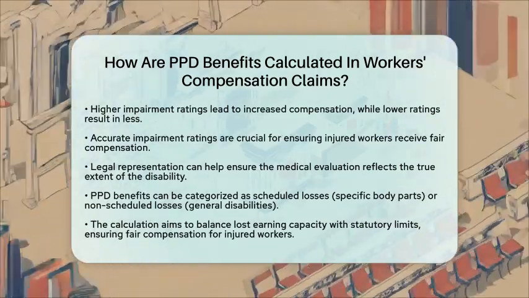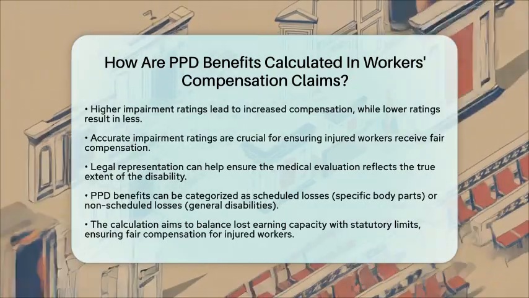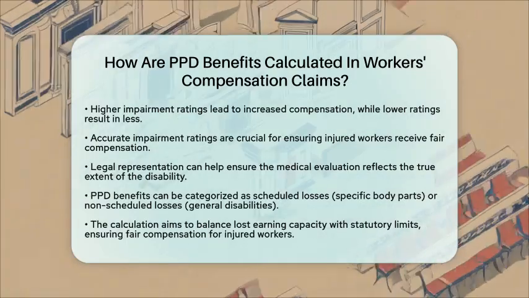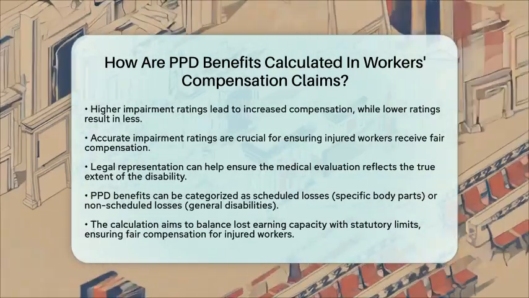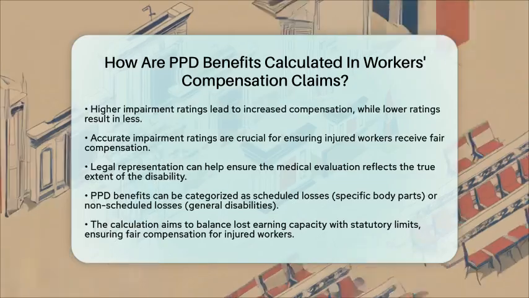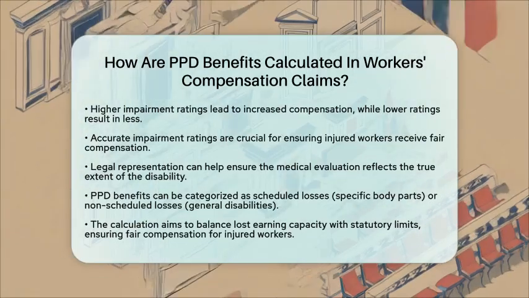Overall, the calculation of permanent partial disability benefits aims to compensate workers for the permanent loss of function or use of a body part due to a workplace injury. It balances the worker's lost earning capacity with statutory limits and schedules, ensuring fair compensation for those affected.